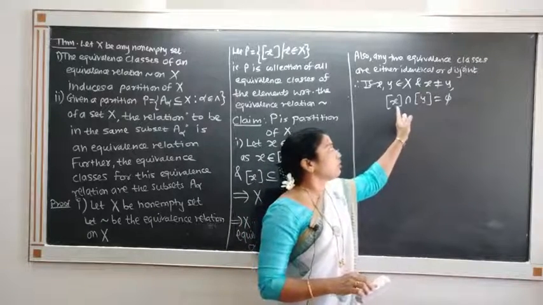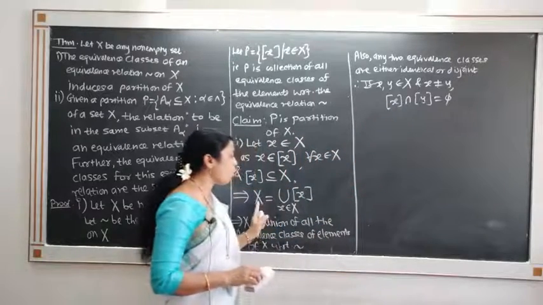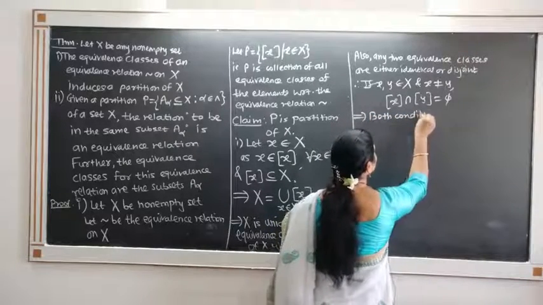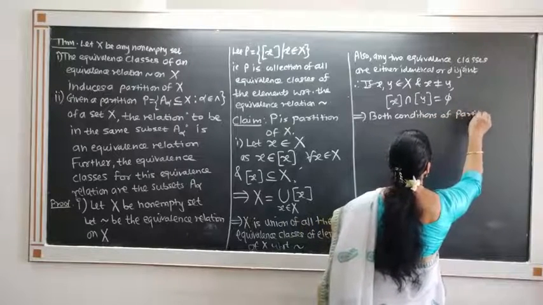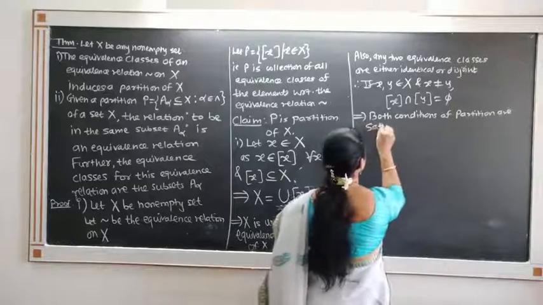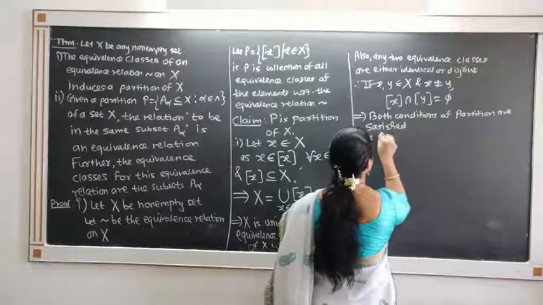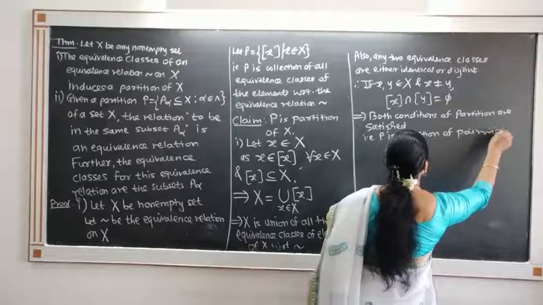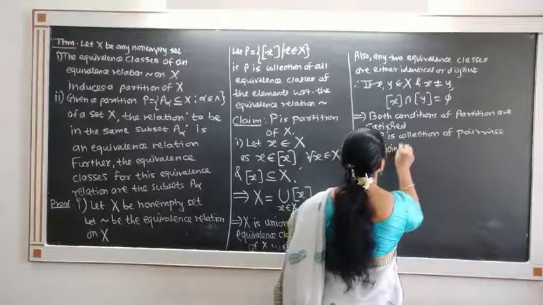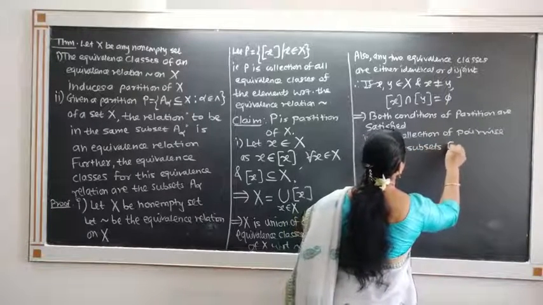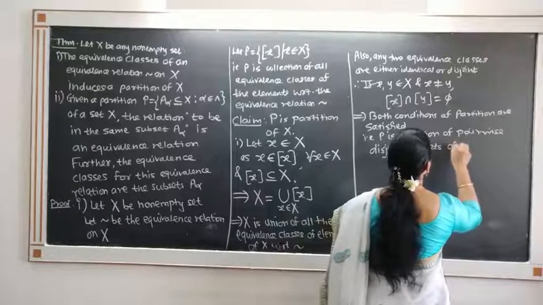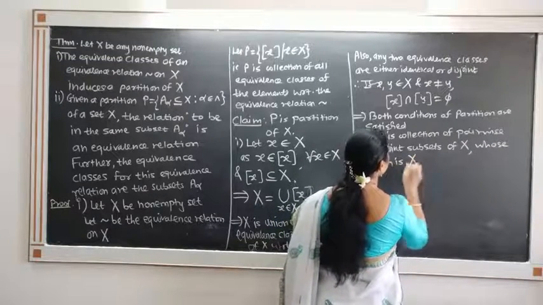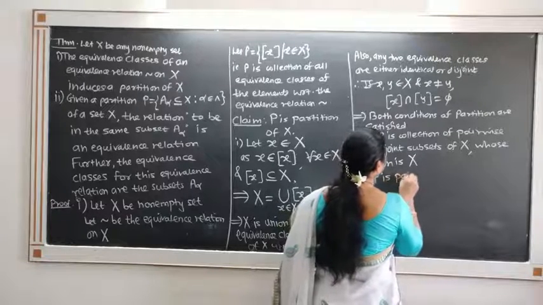So observe that both conditions of partitions are satisfied. Pairwise disjoint collection, so it is disjoint, and whose union is the whole set X. So this implies that both conditions of partition are satisfied, that is P is a collection of pairwise disjoint subsets of X whose union is the whole set X, implies that P is a partition of X.